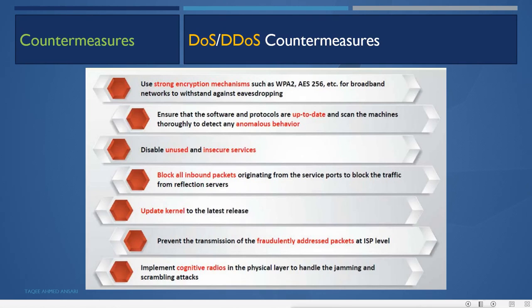Block all inbound packets originating from the service port to block the traffic from reflection servers. Update the kernel to the latest release, and prevent the transmission of fraudulent address packets at the ISP level. Implement cognitive radio in the physical layer to handle jamming and scrambling attacks. So make our machine harder and more powerful, so as to withstand the attack. Then filter all the traffic which is originating from fake source addresses.